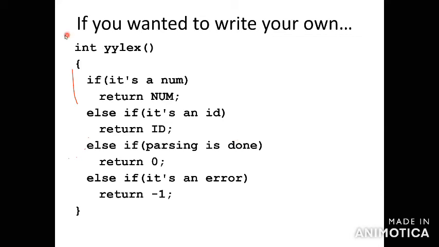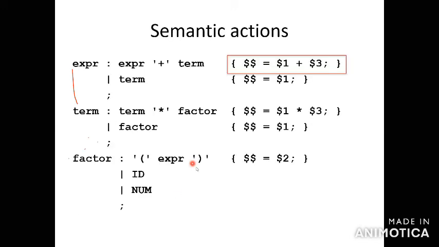So this is for the lexical program, the symbol thing. If it is a number, the number will be displayed. For an ID, the ID will be displayed. If parsing is done, it will indicate by returning 0. If it is an error, it will indicate by returning -1. So this is for the expression. This is for the semantic action.